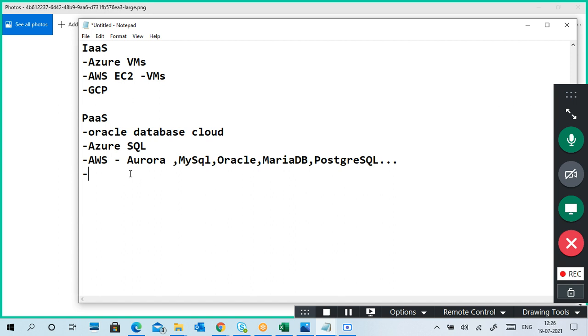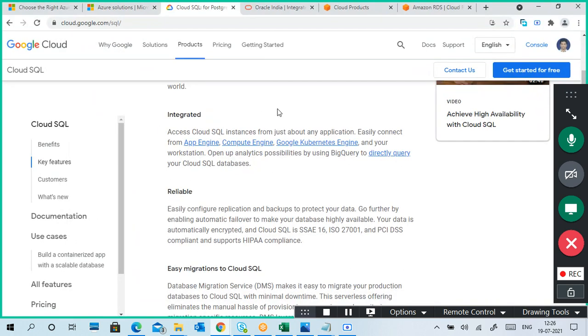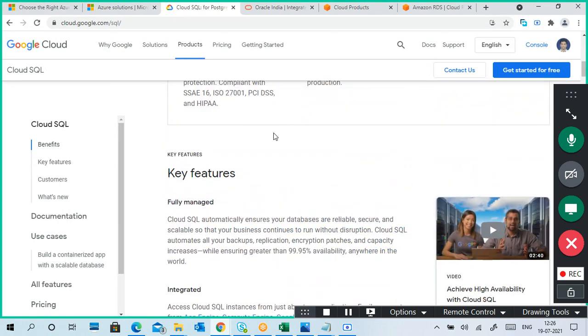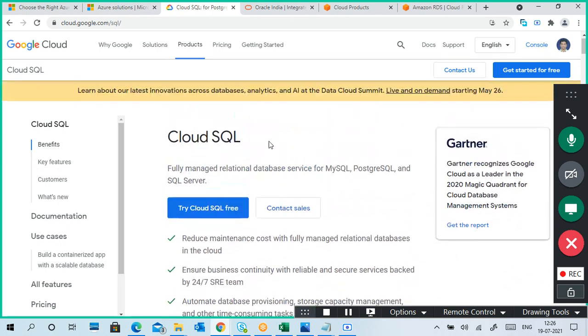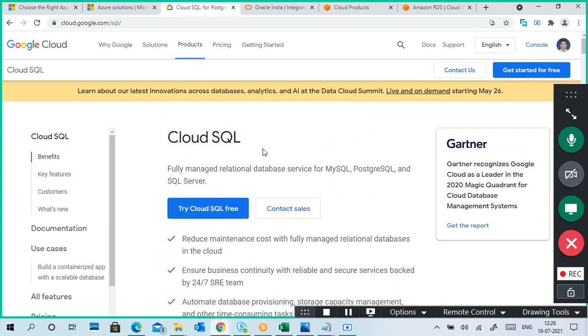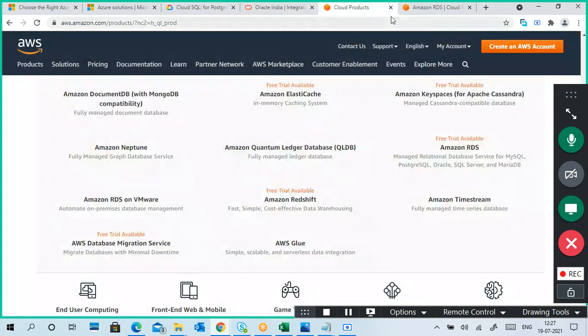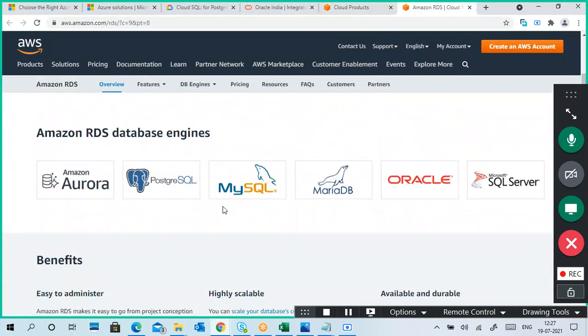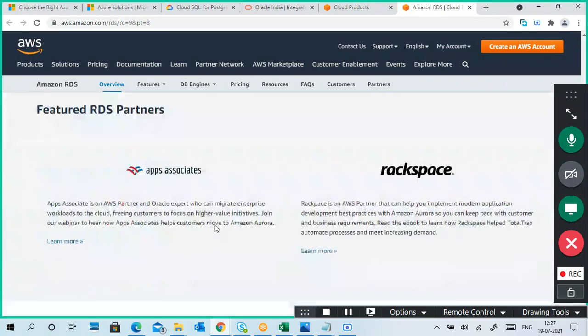Different examples are there. Platform as a service, software as a service. Guys, understand this. I visited a lot of websites to show you that. So why do we need platform as a service, and that too I showed only for database-related things.